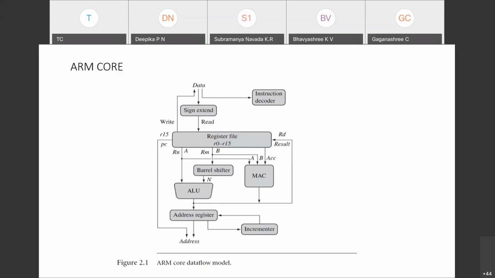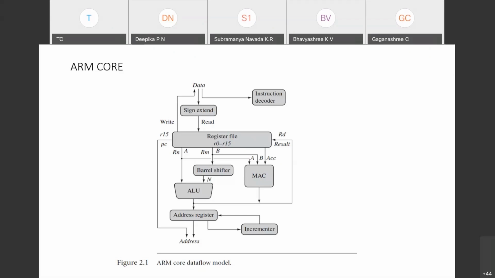Then by looking at that address, the data is written. See, the write line is there. The write line writes the data to the memory. This is how it happens.